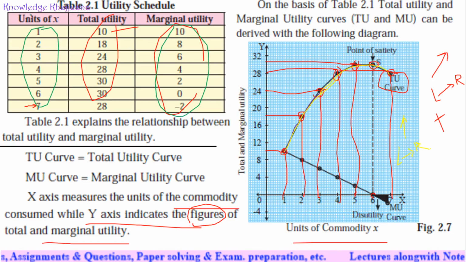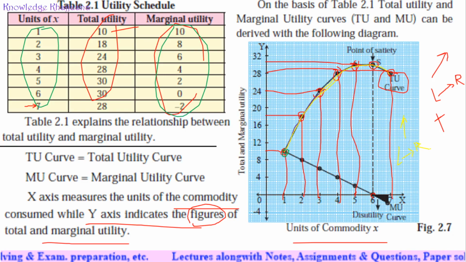Okay, now consider this: units of consumption and marginal utility only. If we consume one glass of water, we get marginal utility 10, because at the first time we hadn't drunk any glass of water, we were craving for it, we were very thirsty. So for the first time, the marginal utility and the total utility were the same, because before that there was no utility, as we hadn't drunk any glass of water.